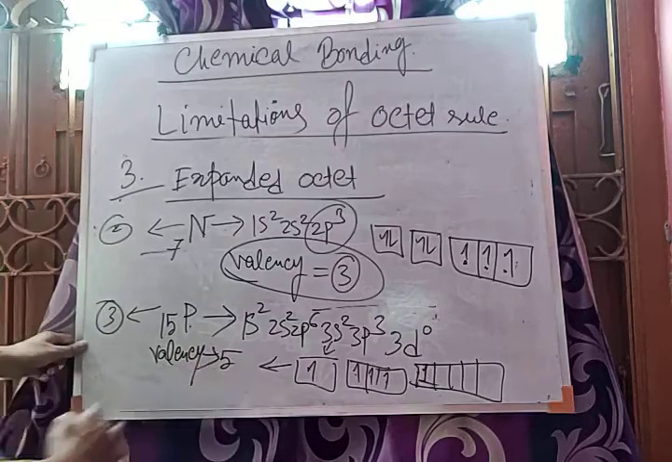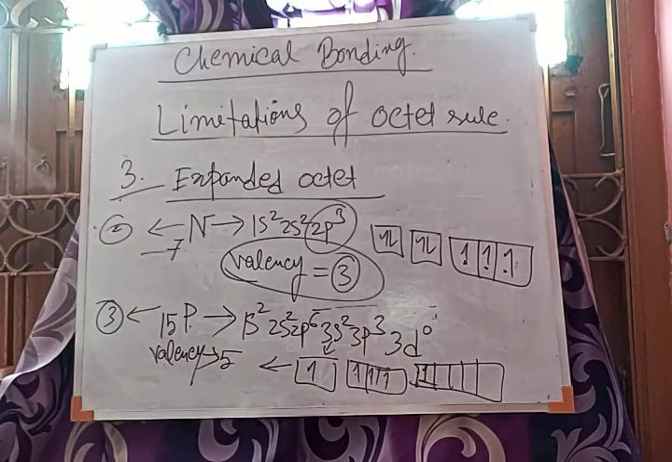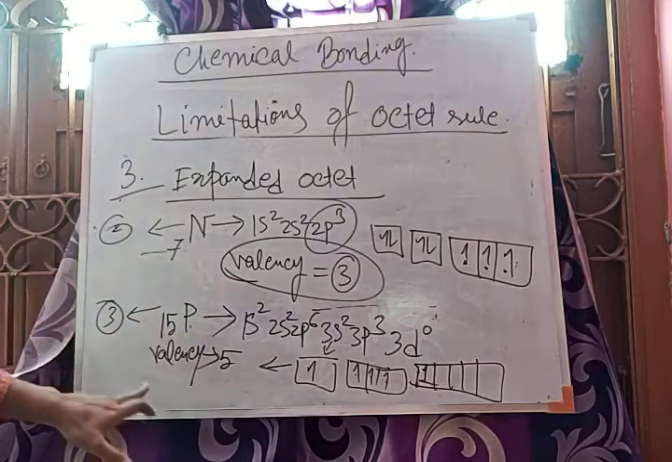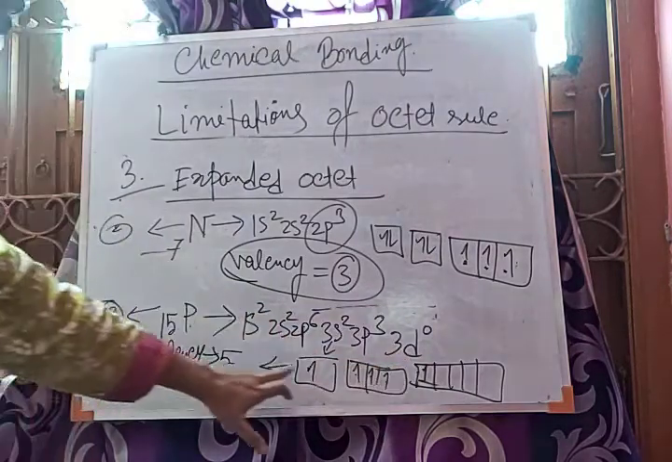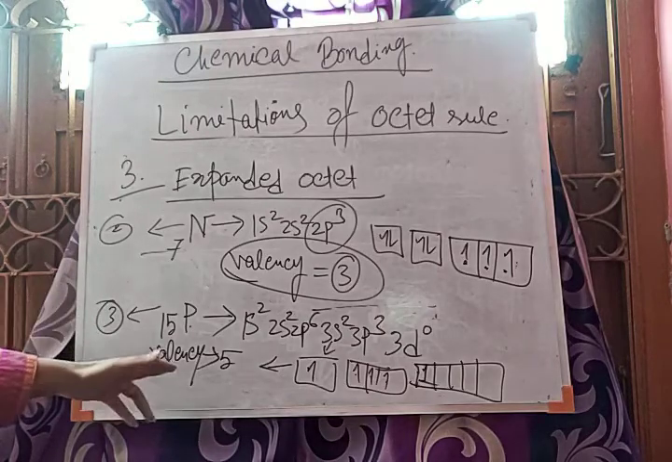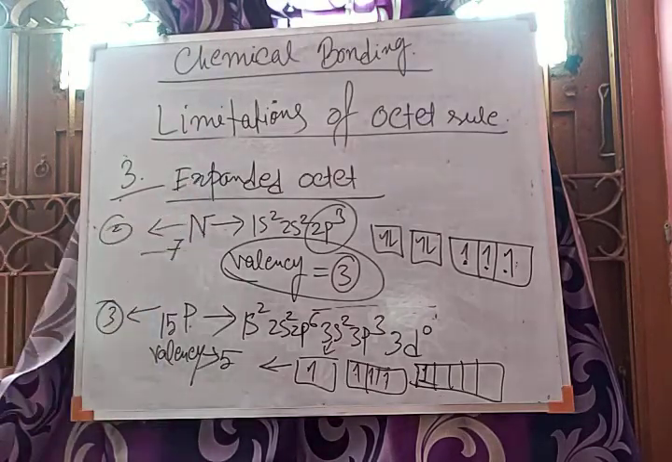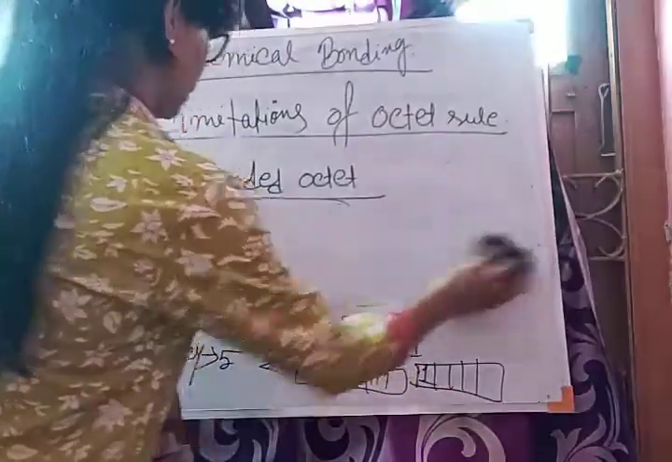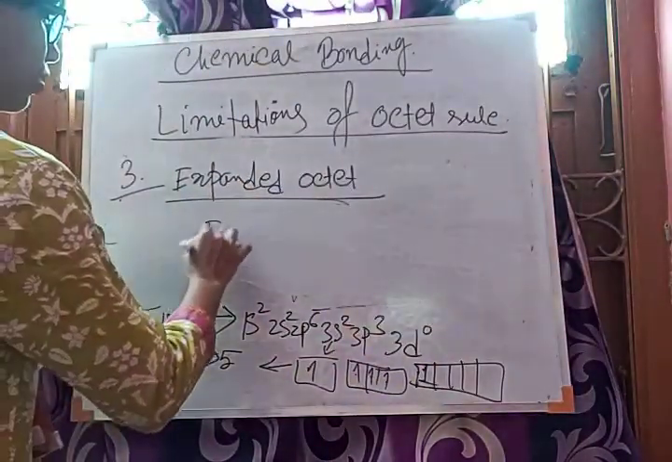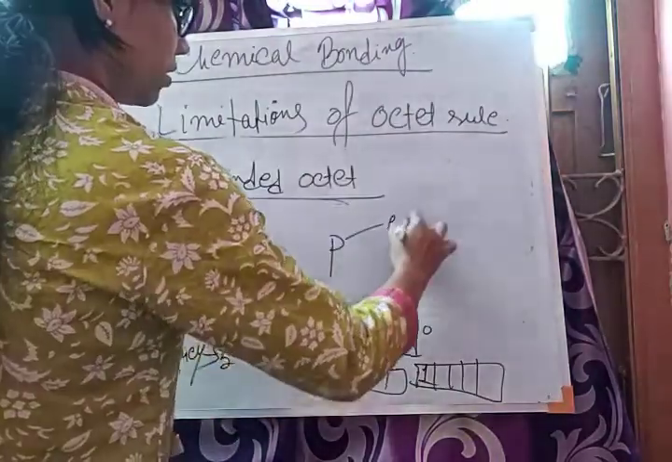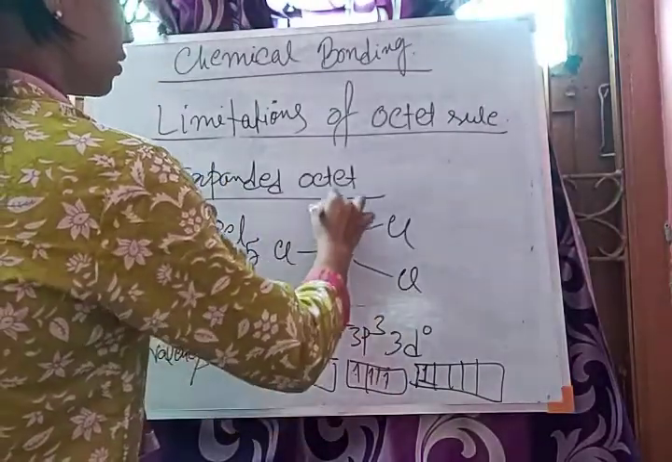So phosphorus is able to increase its valency from 3 to 5. 3 is fixed for nitrogen, but phosphorus, due to the presence of the d orbital, can expand its valency, and as it is able to expand its valency, it can also show expanded octet. So phosphorus can form compounds like PF5 or PCl5. You know the compound PCl5, right? So P, Cl, Cl, Cl, like this.